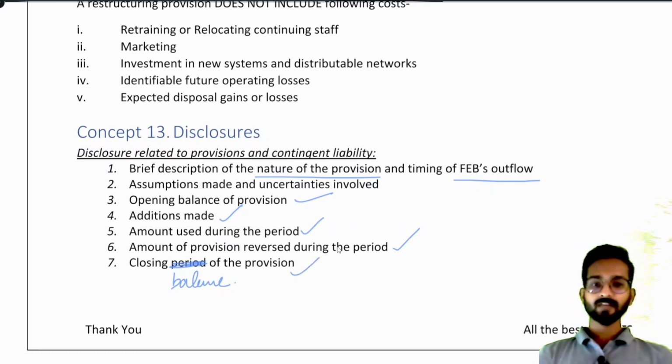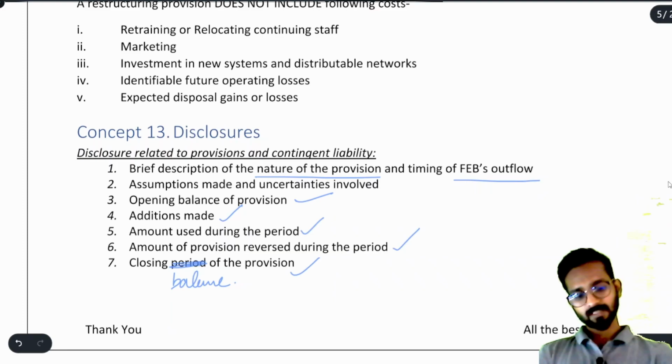Basically they are saying that if there are so many amounts, you have to create the provision account itself. In the notes to accounts you can present that, just to inform how much provision we created in this year, how much provision we used, all those details. Understood? For contingent liability also you have to present that in the footnote.